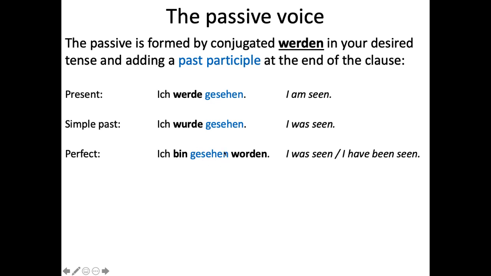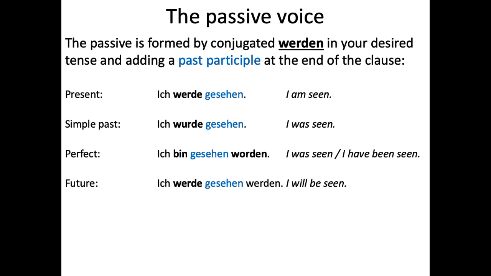onto it, we already have this past participle that is created because that's how the passive is made. And so it's just a weird thing that happens with the passive perfect that you're going to say worden instead of, you might expect it to be geworden. So with the perfect passive, it's usually just easiest to memorize this construction so that you recognize what's happening with worden there. Because you only see the word worden in the passive perfect. It's a word unique to this situation.